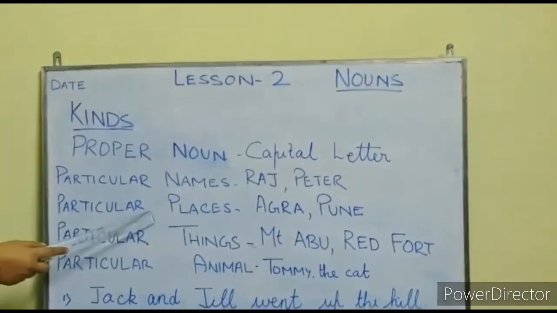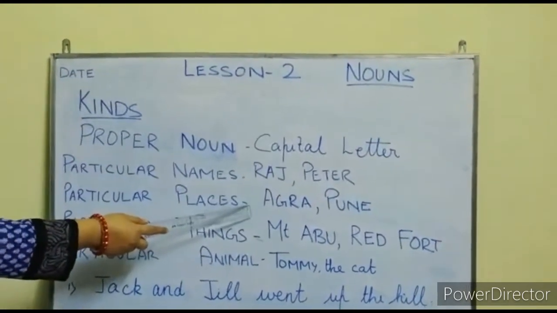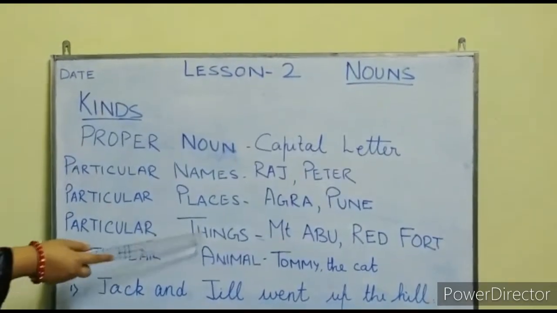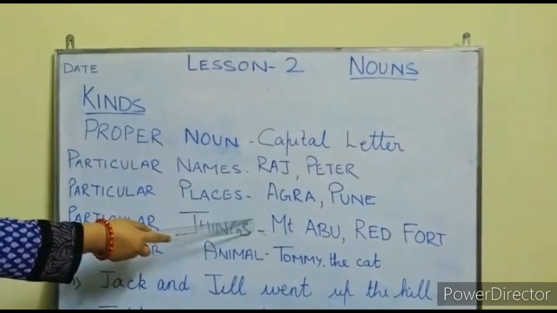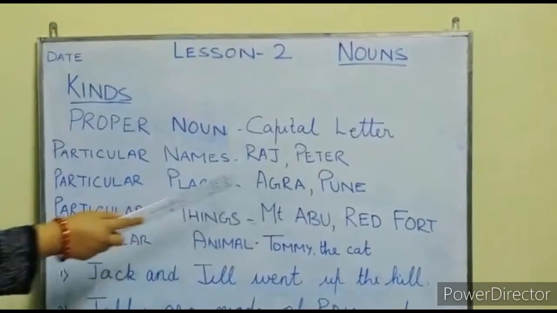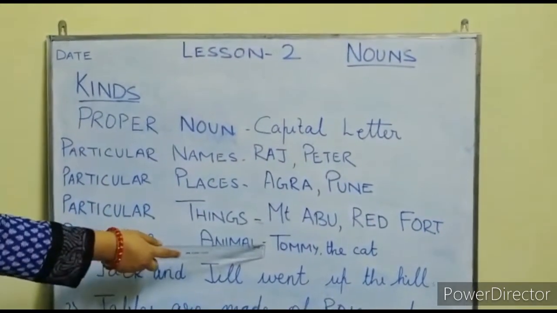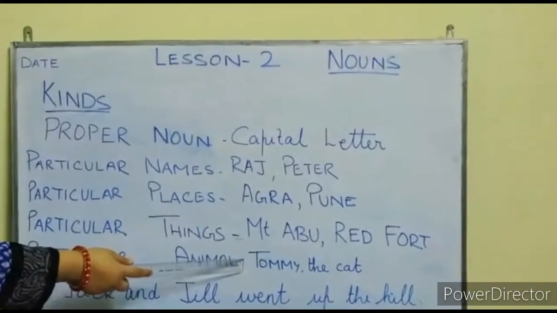Particular places, that means Agra, Pune or Bokaro. Particular things like Mount Abu. So there is only one mountain whose name is Mount Abu, or Red Fort. Particular animal like Tommy the cat or Rocky the dog.